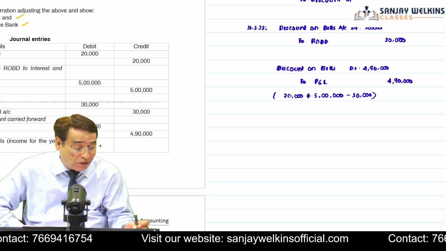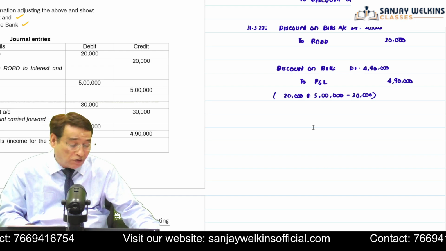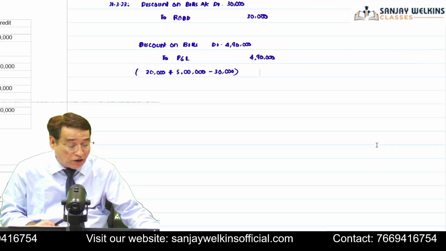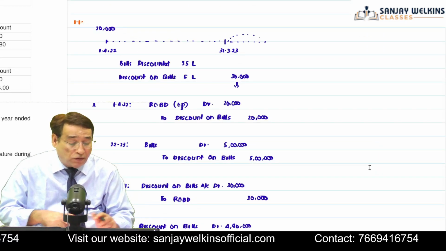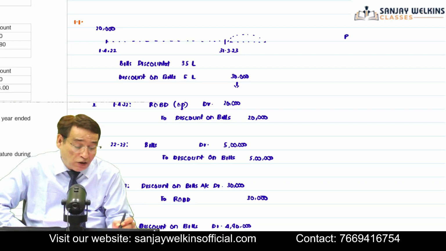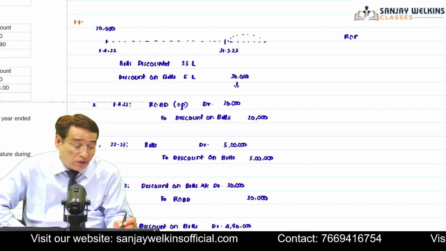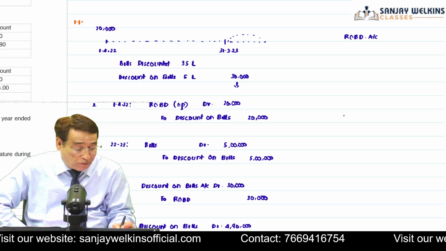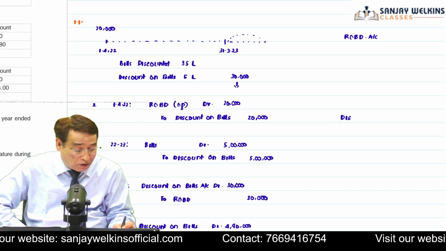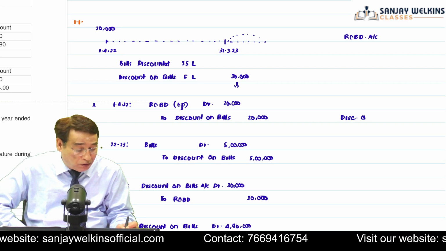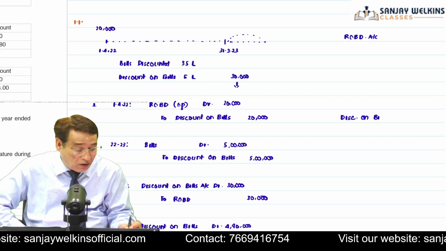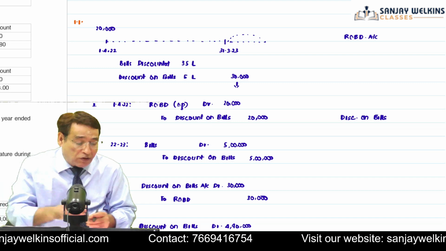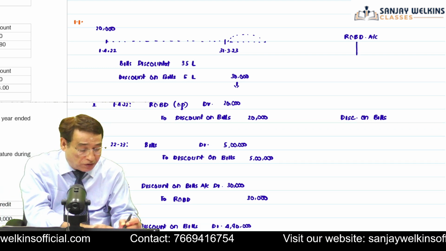Is it clear to you or not? This is how we are supposed to do this particular question. Now because the question has also asked us to prepare rebate on bills discount account, I will be preparing rebate on bills discount account as I told you in the last session. And besides that, we are supposed to prepare discount on bills account. So in order to prepare these accounts, first of all, I am going to stretch a line.